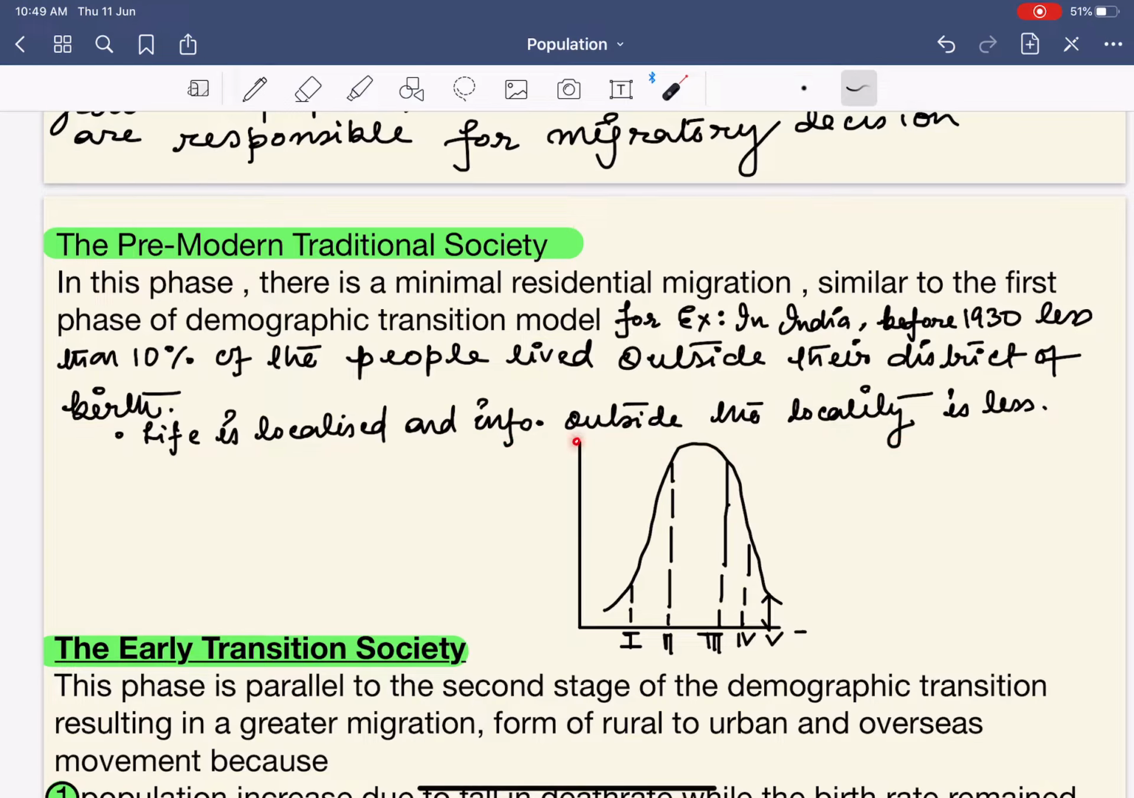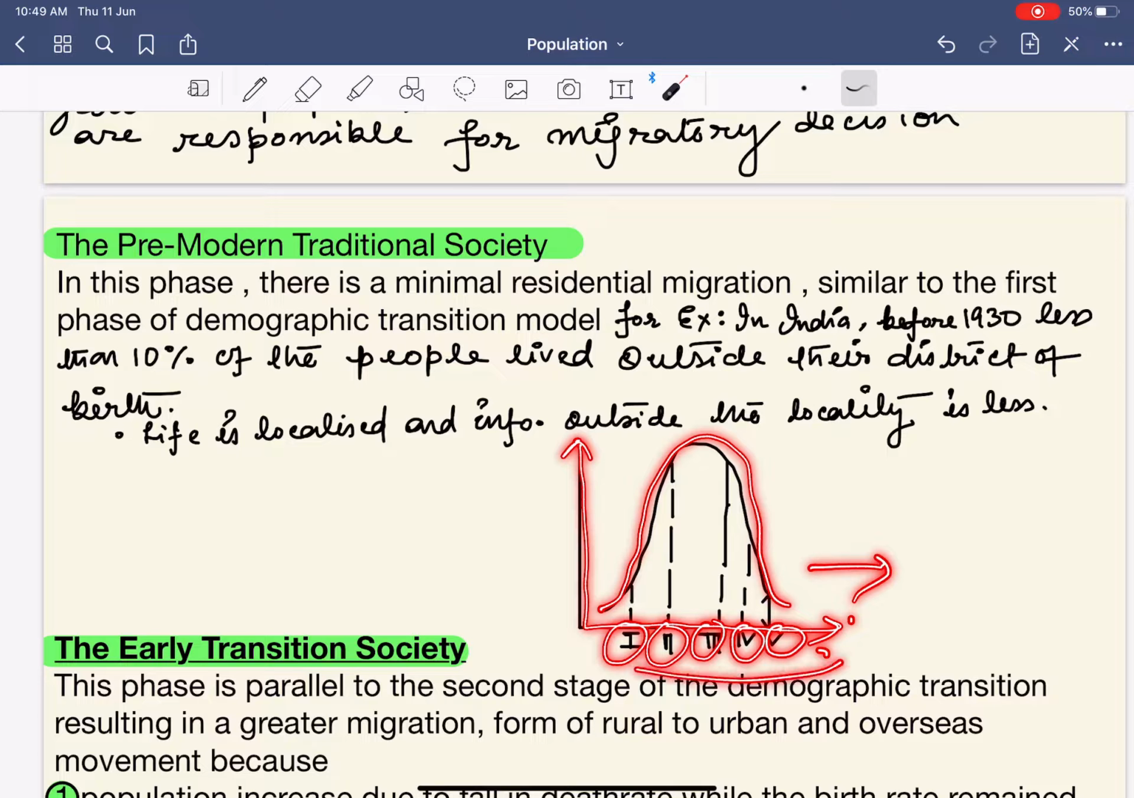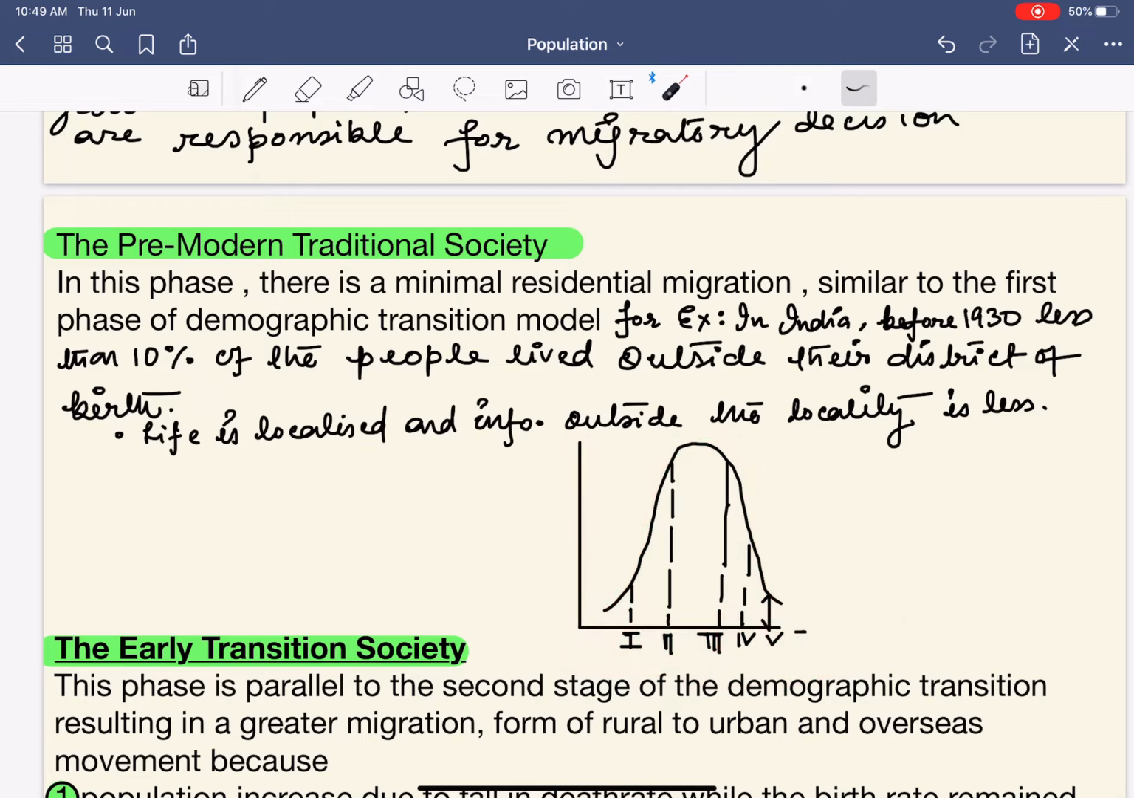Now, you can see this in the diagram: first phase, this is the second, third, fourth and fifth. I hope you understand that these five phases are nothing but the phases of the demographic transition model. It shows that after the third phase there is a decline in the population. Why? The decline in the population could be a result of increasing development in the rural areas.